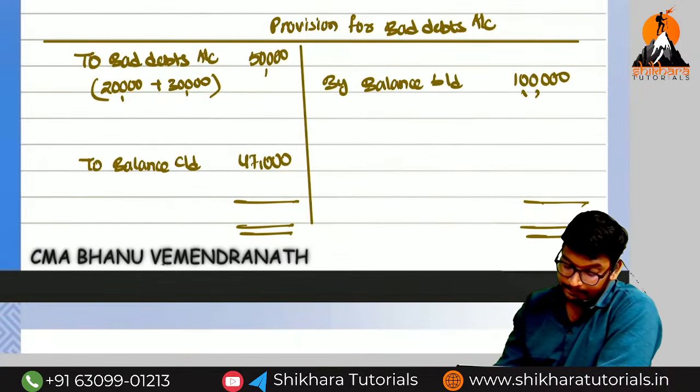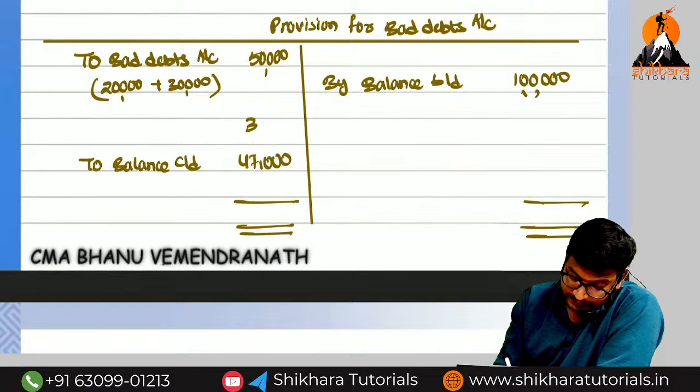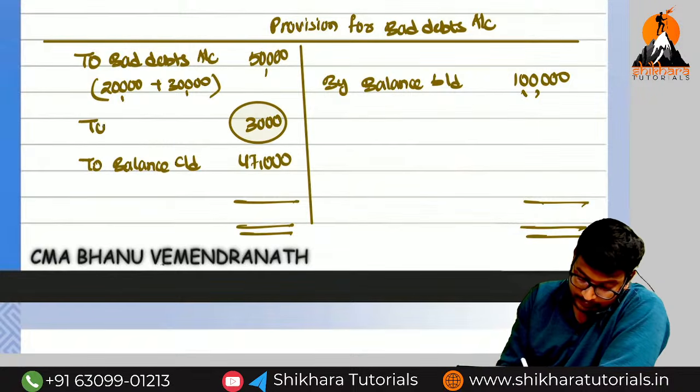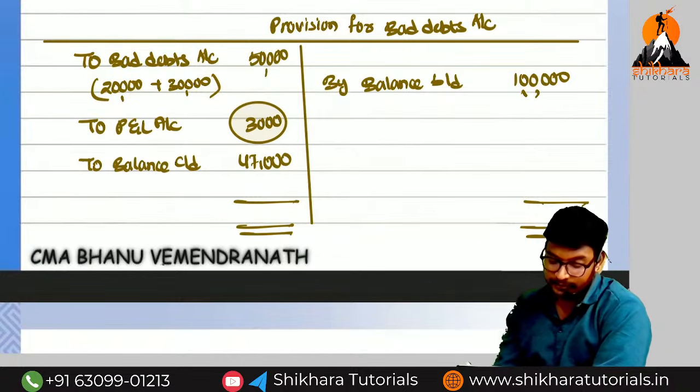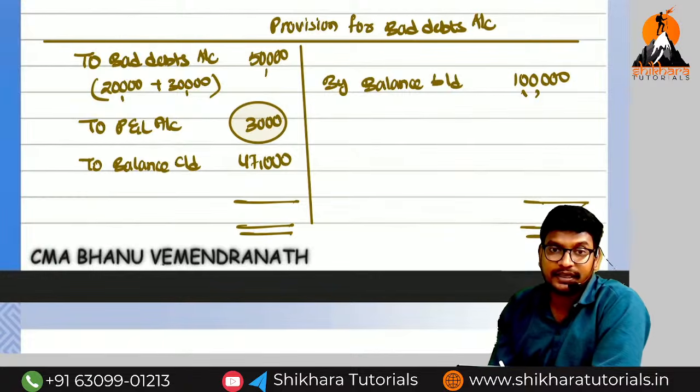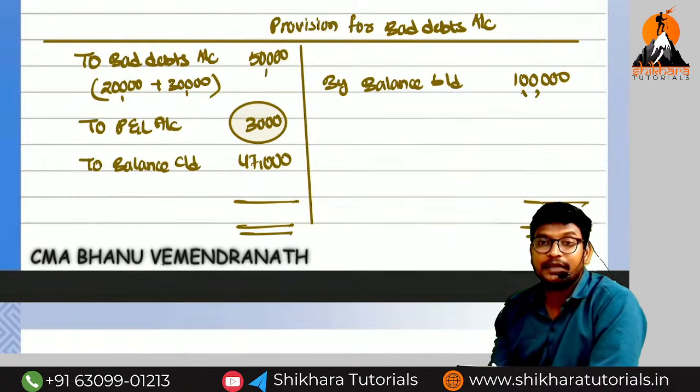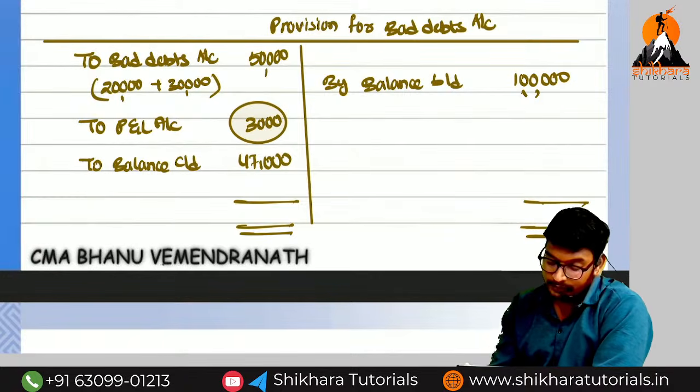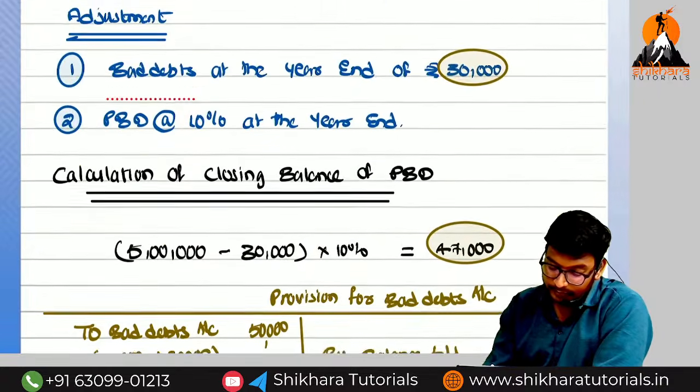Do the balance, amma. 3,000. Which side, amma? Debit side. This 3,000 we need to transfer to which account, amma? Profit and loss account, credit side. This 47,000 where we need to transfer? In the balance sheet. Can you say the closing balance of debtors? So what is the debtor value, amma?